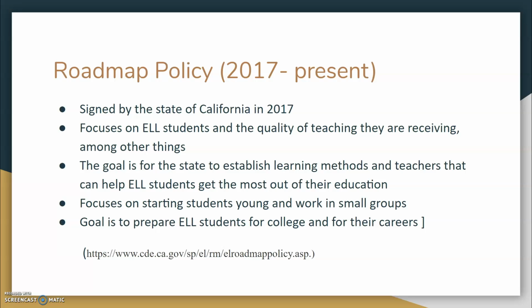And so the roadmap policy was signed in 2017 in the state of California, and it's of course still in act today. And this focuses on ELL students and the quality of teaching they are receiving, among other things. Quality of teaching, the state of the facilities, the kind of research they're getting, stuff like that. The goal is for the state to establish learning methods and teachers that can help ELL students get the most of their education. So it focuses on starting students young, and starting to get them to learn English young, and having them do a lot of group work with people, and having peer tutors and student aides to help these ELL students learn the language.